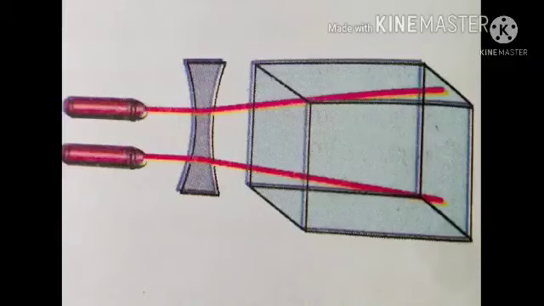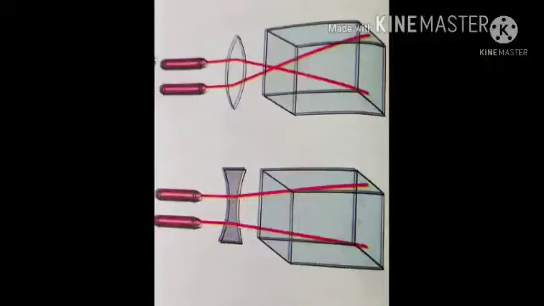What is the difference between real image and virtual image in case of lenses and mirror? Yes, real images are formed in convex lens and concave mirror. Virtual image is formed in case of concave lens, convex mirror and plane mirror. Okay?